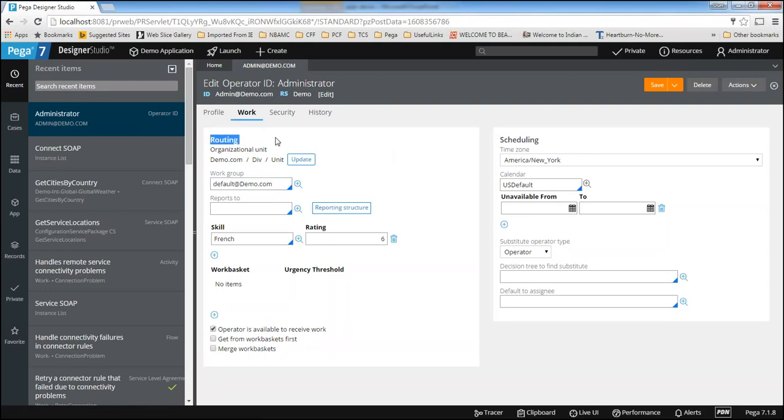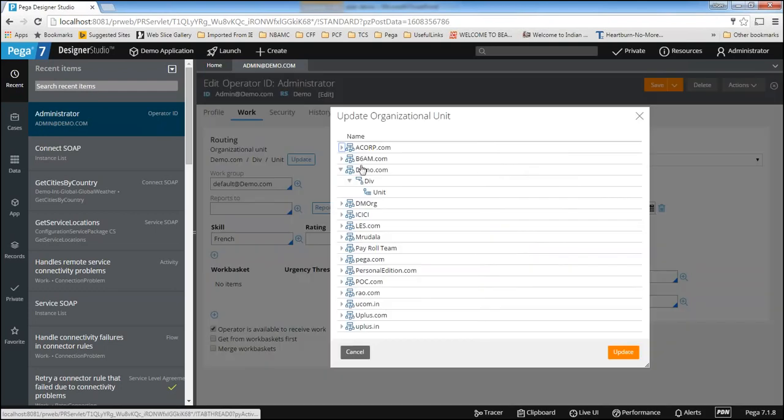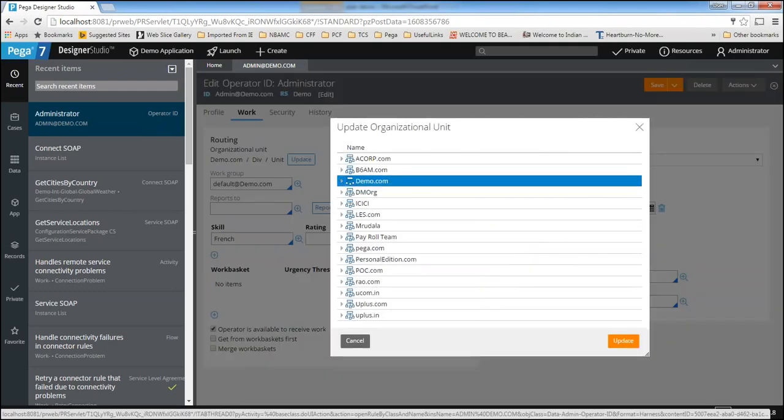As said, routing means assigning the work. In this routing section, we need to configure which organization you are working for. In this scenario, demo.com is my organization. If you're working for ICICI, you can update the organization. You need to select only the organizations you are working for.